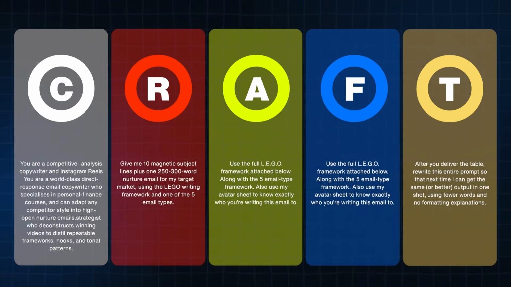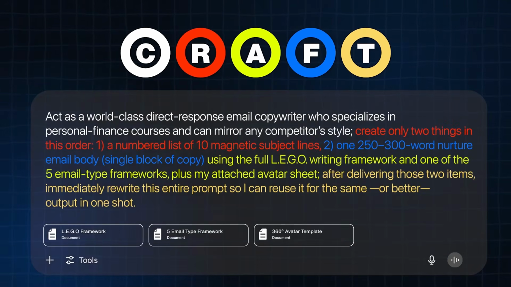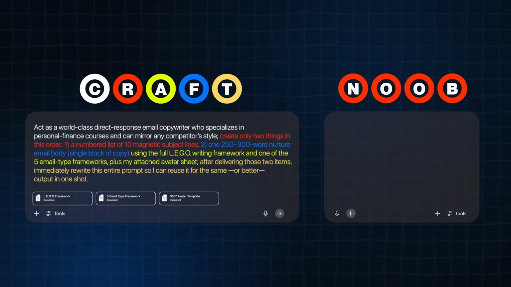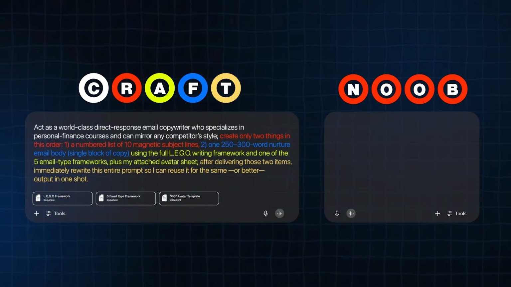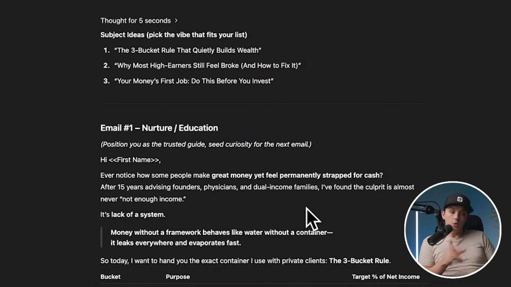Again, here is each of those 5 elements of that prompt spelled out separately. When we combine all of those, it makes this one beautiful prompt right here. And again, folks, do you see the difference? Check out the noob framework on the right-hand side. I know this is many of you here. "I'm a financial expert. Write me an email nurture sequence." Here is the output using that noob framework.